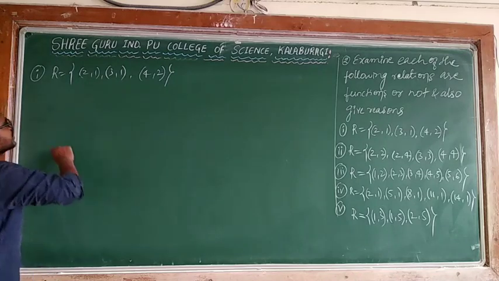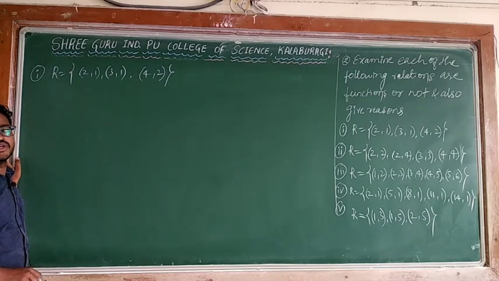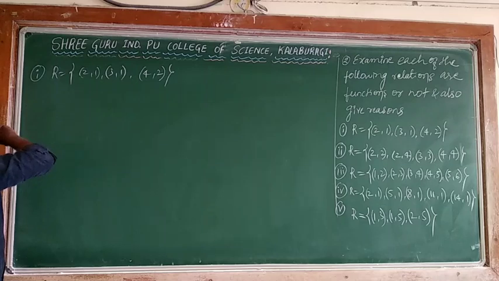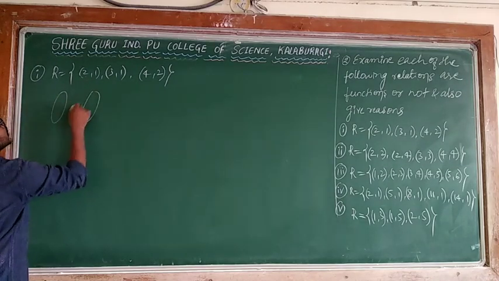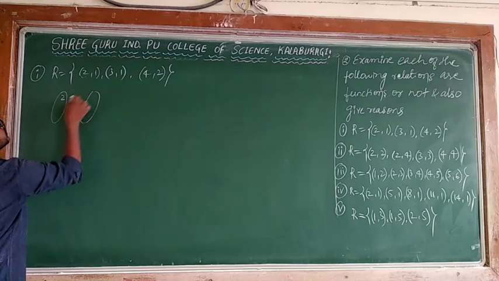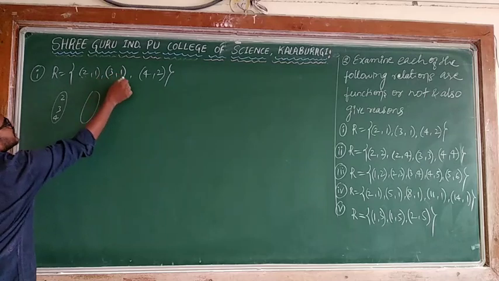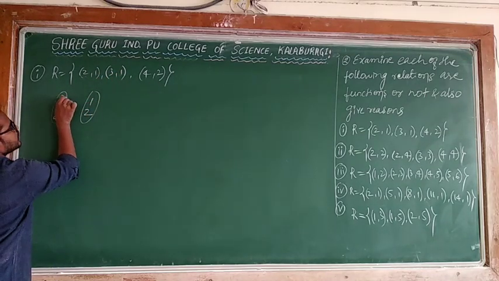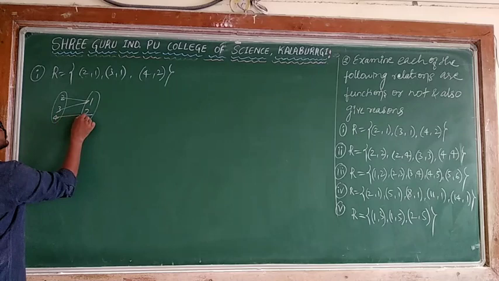Every element of the domain has a unique image. So this relation is becoming a function. Diagrammatically also, the domain has 2, 3 and 4. Here 1 is repeated, but 2 is connected to 1, 3 is connected to 1, no problem, and 4 is connected to 2.